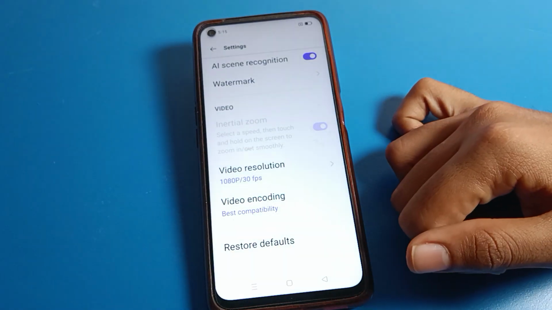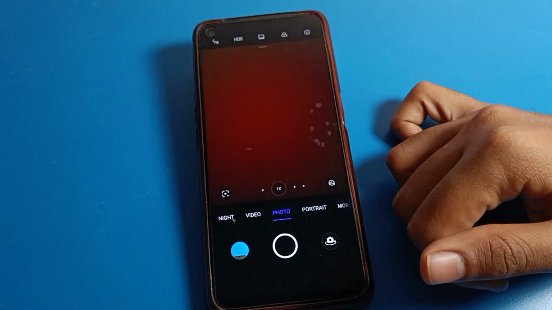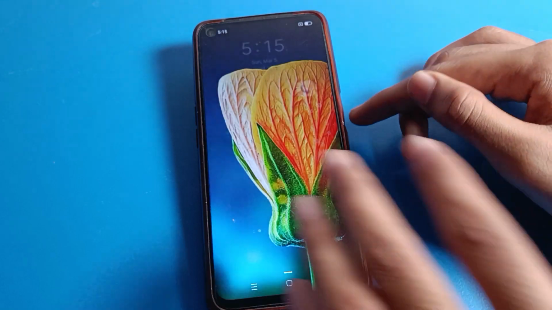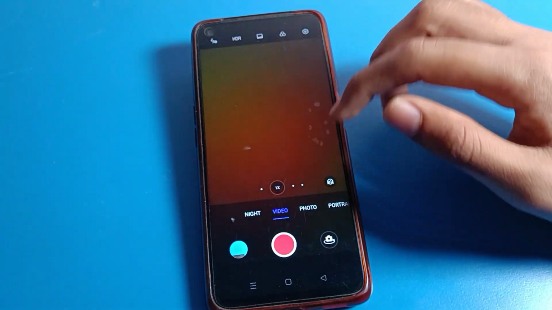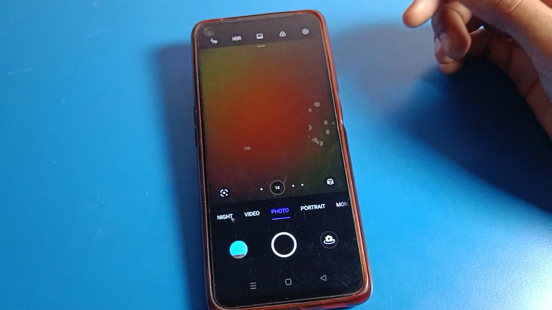Click here, and restore means reset. Friends, after the reset, now turn off your phone screen, and now use it. So friends, now you can use your camera settings without any lag problem on a Realme phone device.